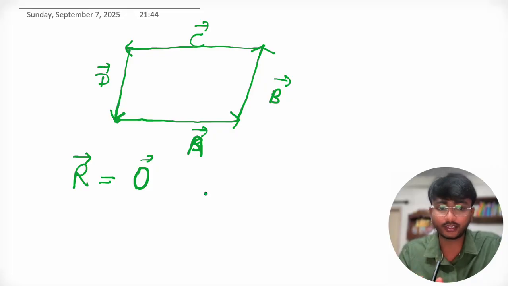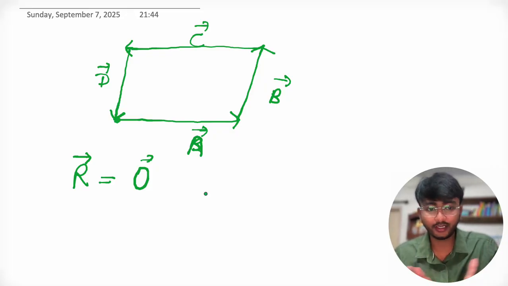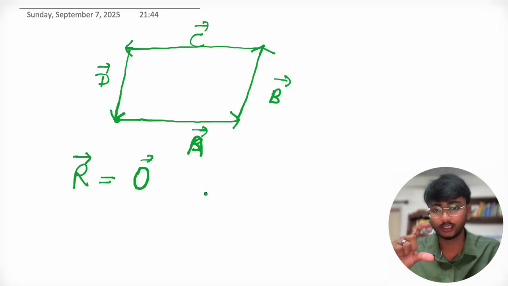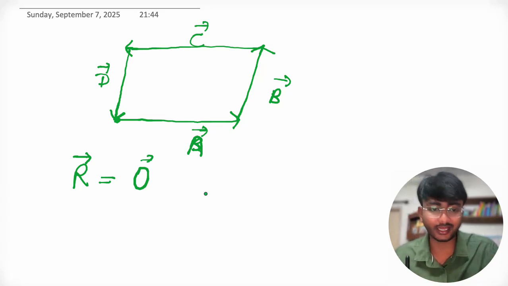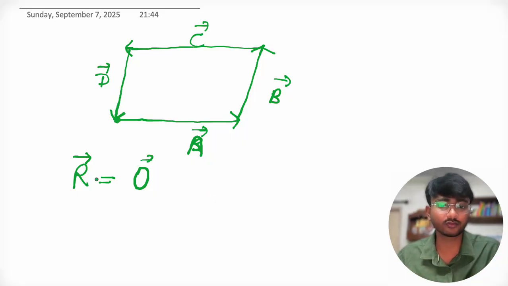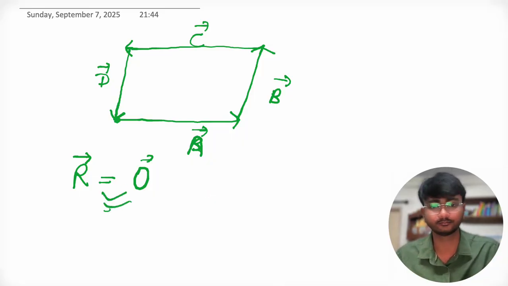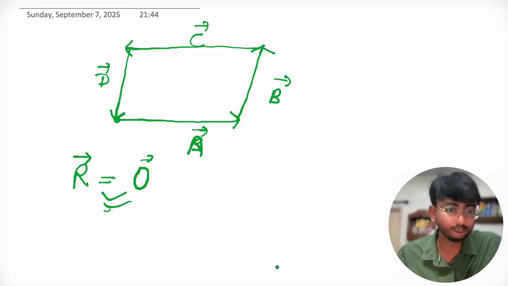So this is how the concept of zero vector has originated: when we have different vectors and the origin point of the first vector and the head of the last vector are the same point, then the resultant vector will be the zero vector.